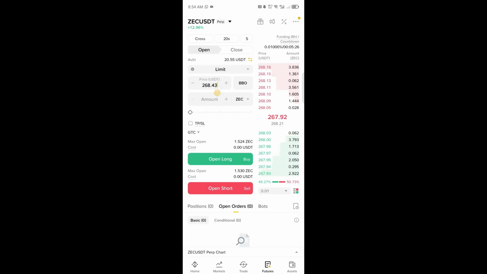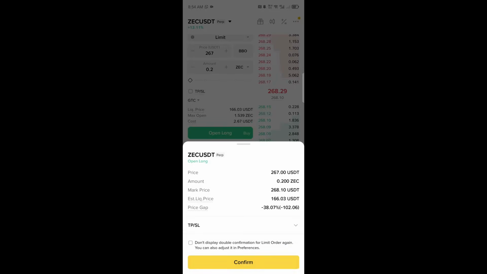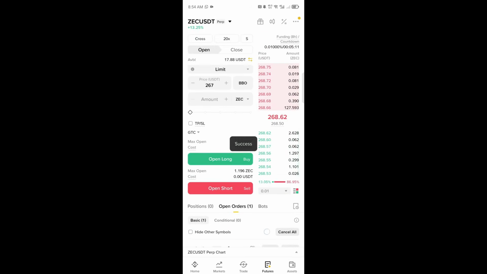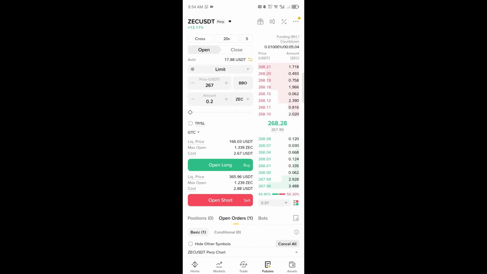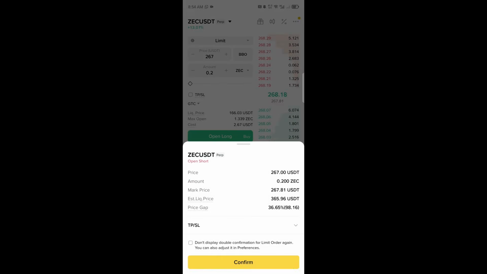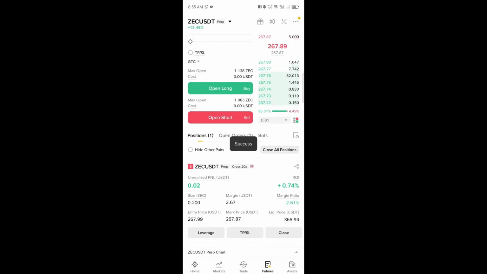The current market price is 268. I would like to open at 267, then enter the amount you want to open and click on open long. Now this is under the open order. The error now is, if you go back and click on 267 and want to open 0.2 again and click on open short, your long has not opened, but your short has opened, which is very, very wrong. Here you could get liquidated easily.